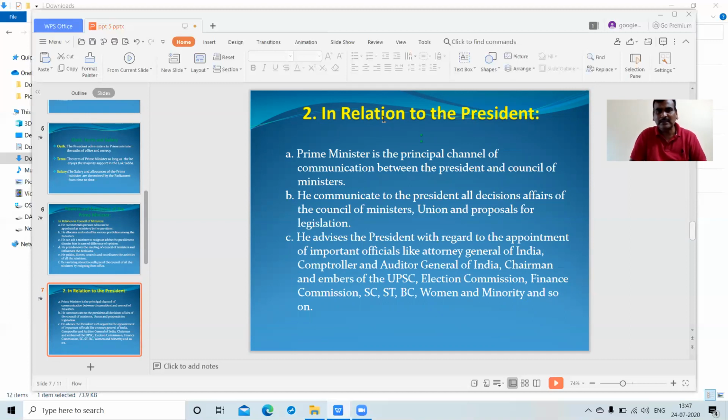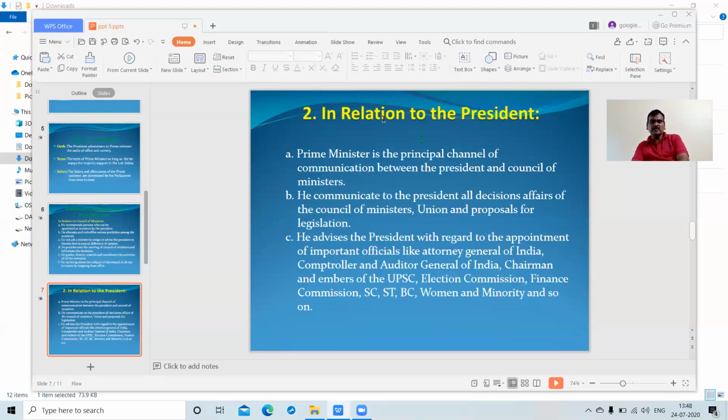And next point is in relation to the President of India. The President of India is the nominal or titular head, and the Prime Minister is the real or de facto head of the government. The Prime Minister is the principal channel of communication between the President and the Council of Ministers. That means he is like a bridge. On one side is the President of India and on the other side is the Council of Ministers, so he communicates between the two.